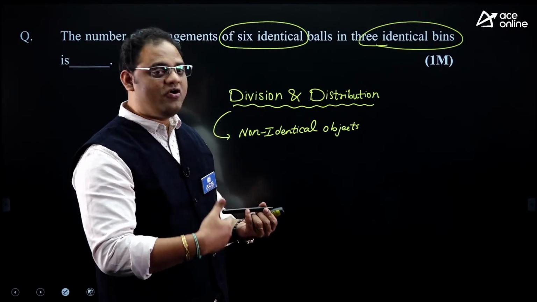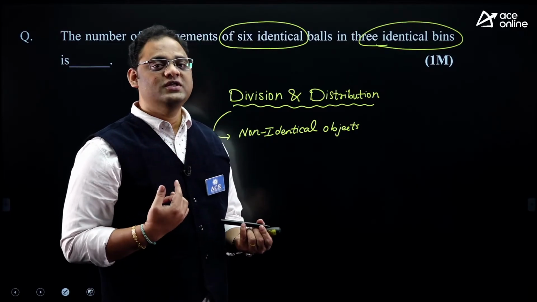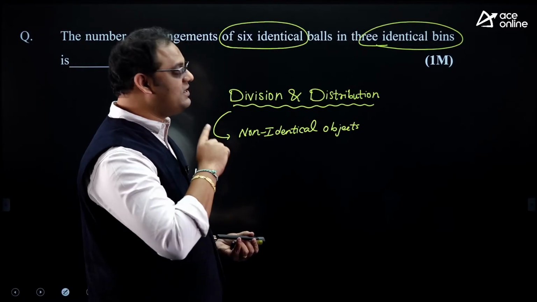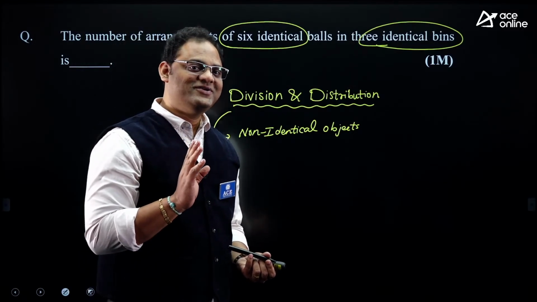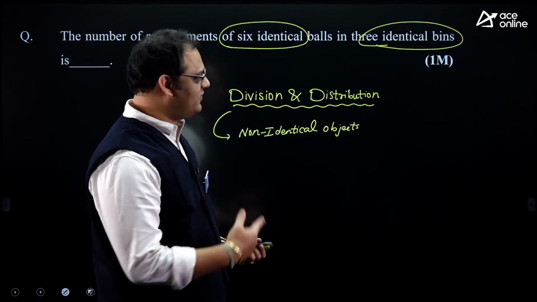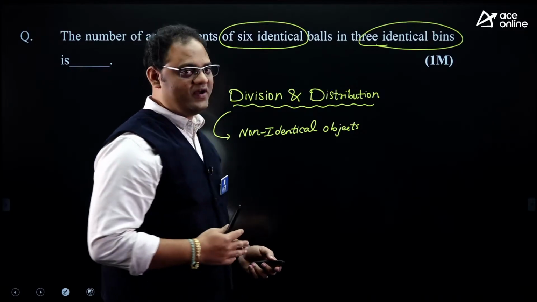By crossing all these cases, the examiner framed one more question, like balls and sticks: identical balls in identical bins. So you need to analyze all cases, my dear. This is one question we got in the recent 2022 paper for 1 mark.